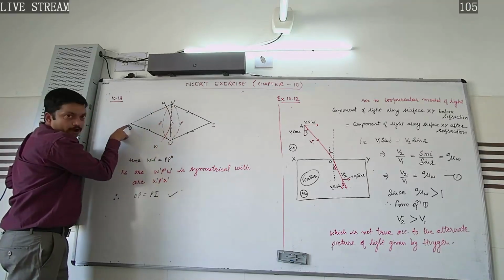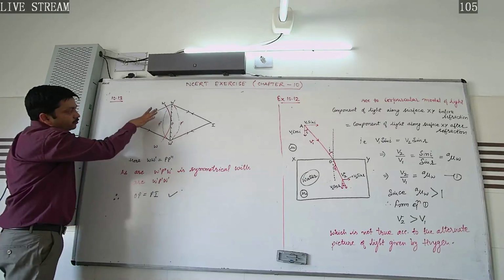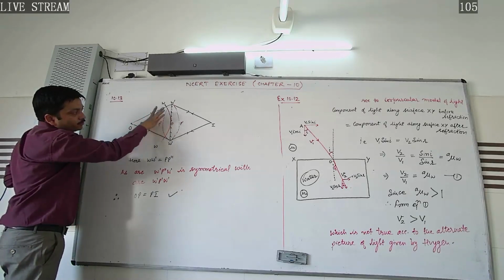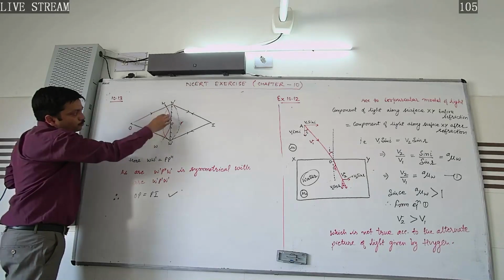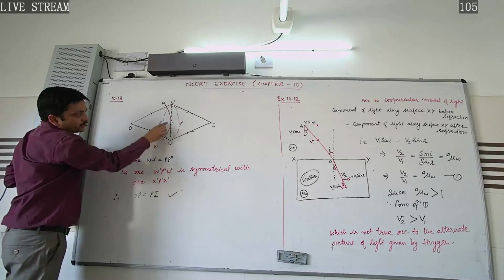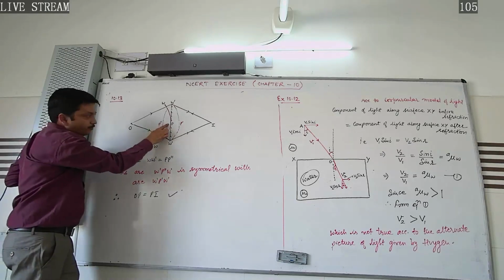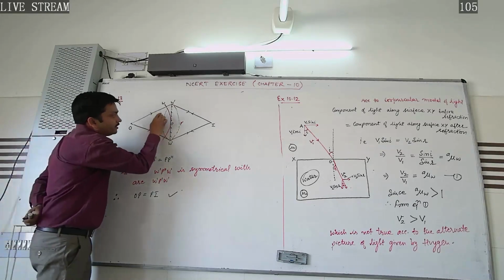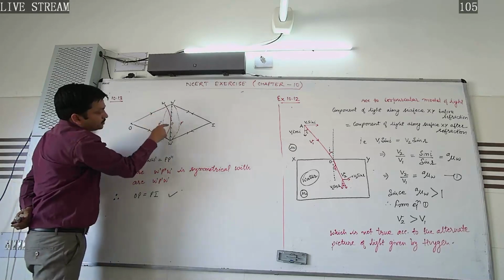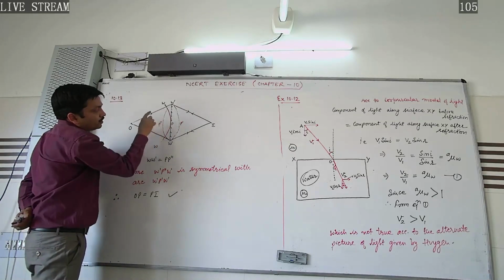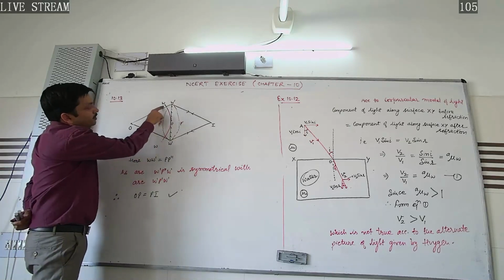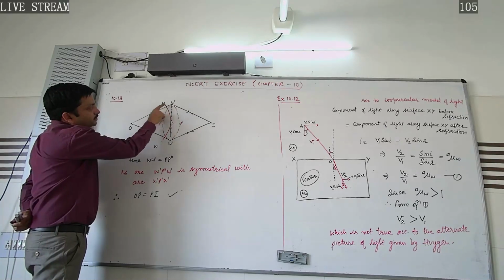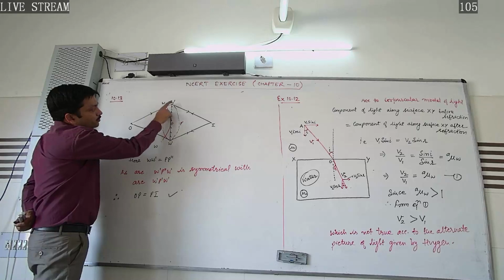Now taking O as center and radius equal to OP, we draw an arc WPW' which touches the reflecting surface at point P. Now, according to Huygens principle, each point on this primary spherical wavefront will act as a source of secondary wavelets. So, during the time interval, the secondary wavelet reaches point W', traveling this distance.